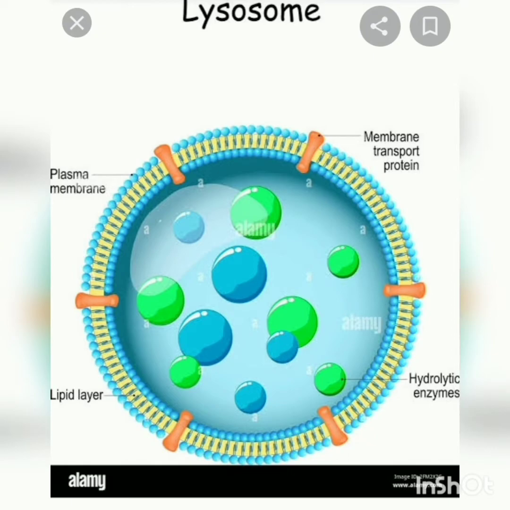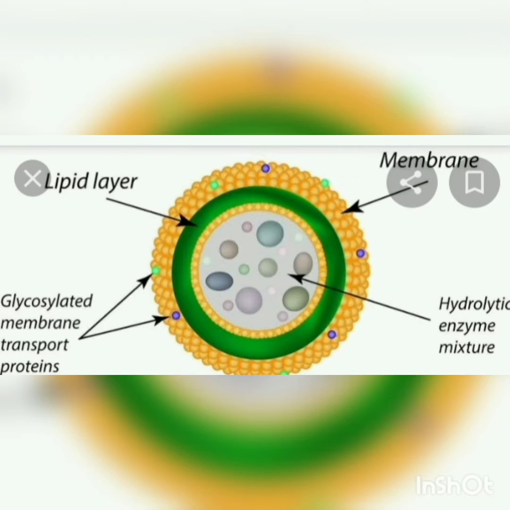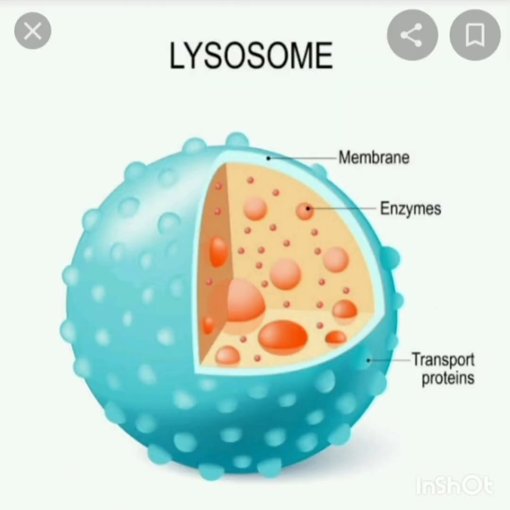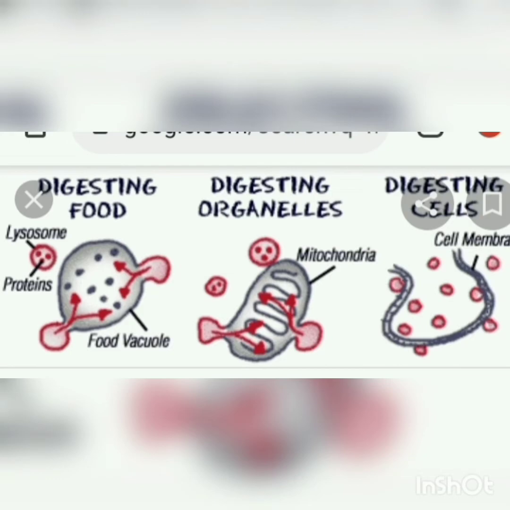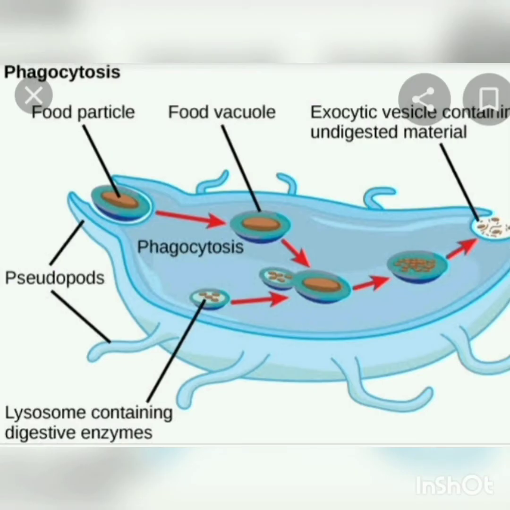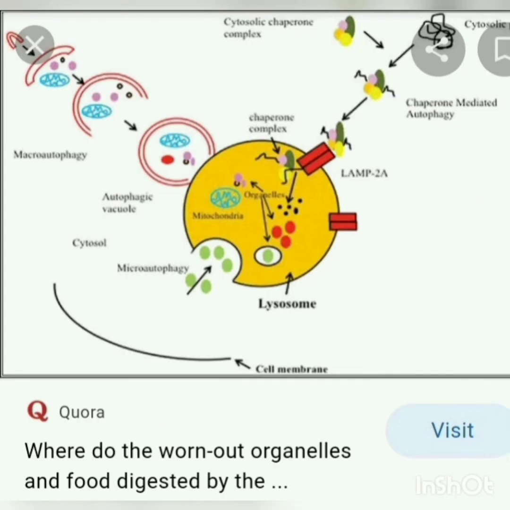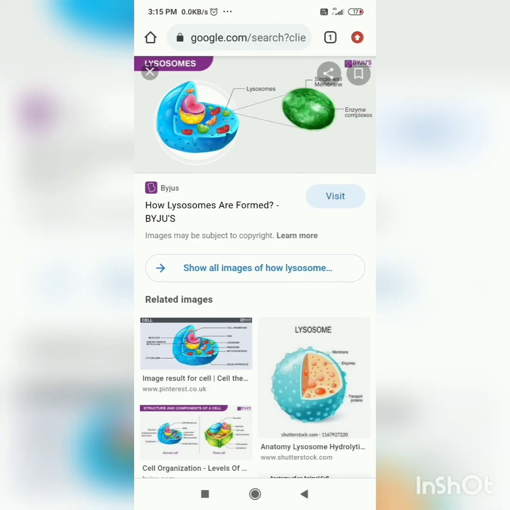Most of the lysosome function is in the acidic medium. How to get the acidic medium? The lysosome membrane has a hydrogen proton pump which is responsible for maintaining the pH condition of the enzymes. The acidic medium maintained by the proton pump, which pumps hydrogen ions inside the lumen, ensures the functionality of the lysosomal enzymes. In the next class, we will discuss endocytosis, autophagy and fertilization of lysosome.